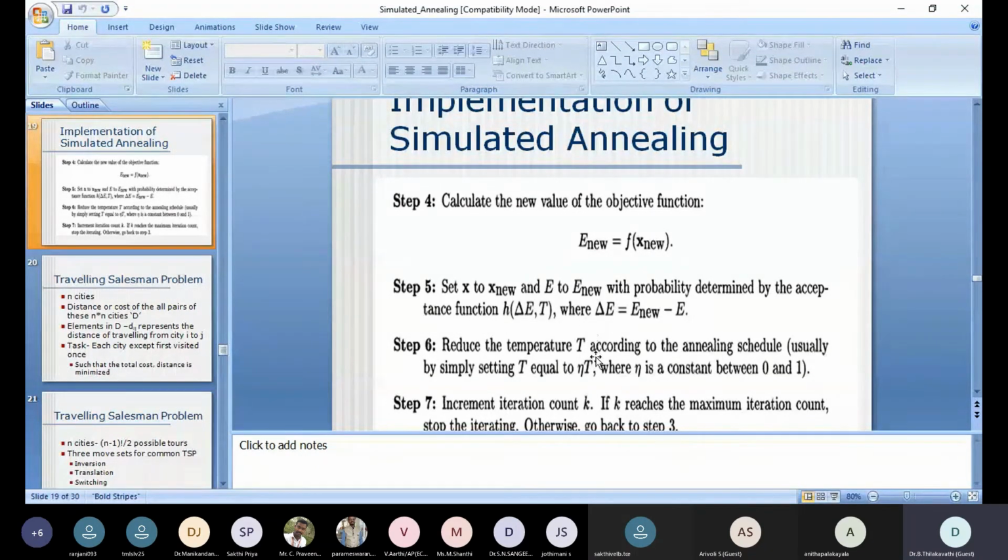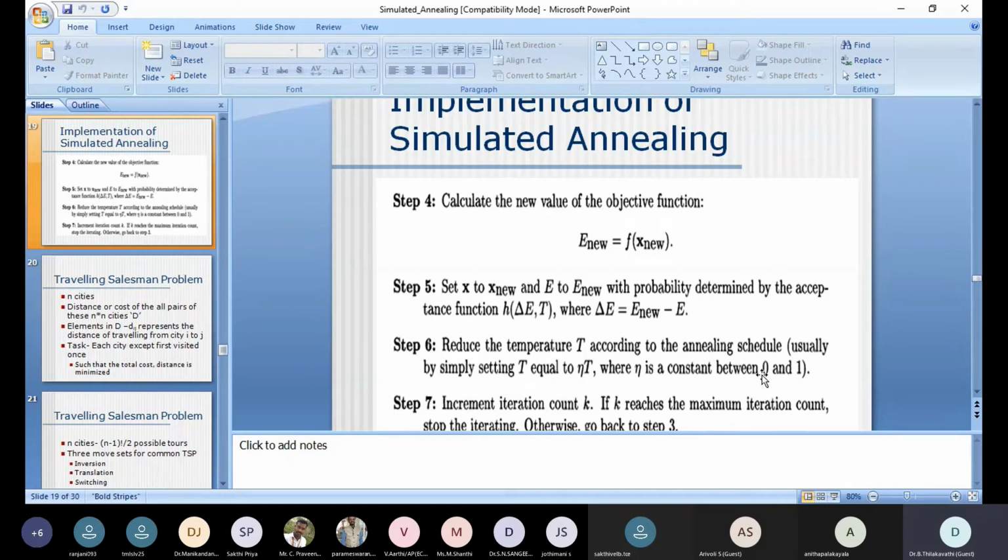Further, how it proceeds: even if it is accepted, we have to reduce the temperature, which is nothing but irregular jumping. And then we go to the annealing schedule, up to the iteration count that we have already set. The annealing schedule is T new equals alpha T, as I already explained.